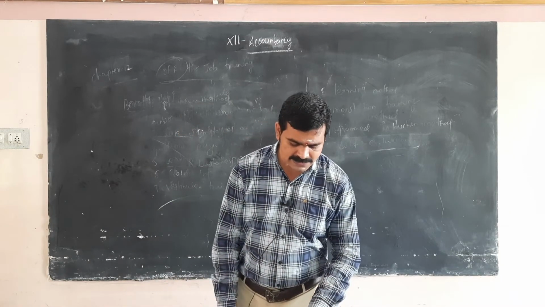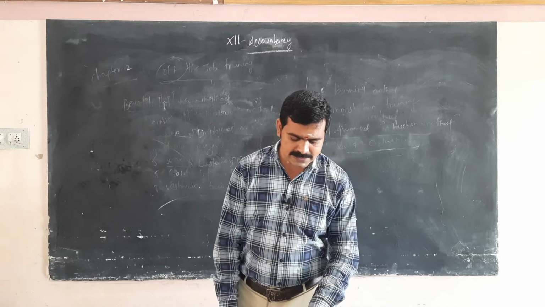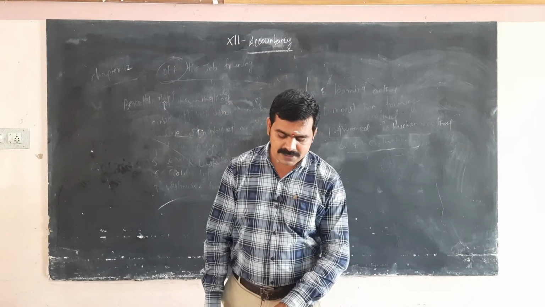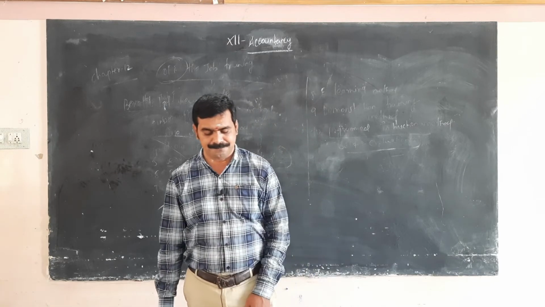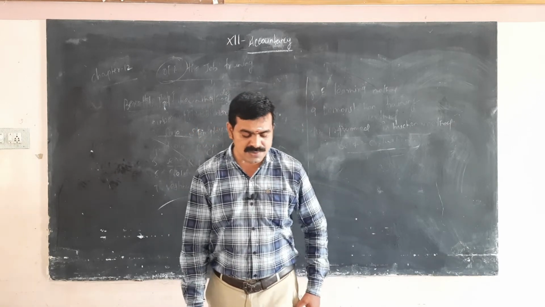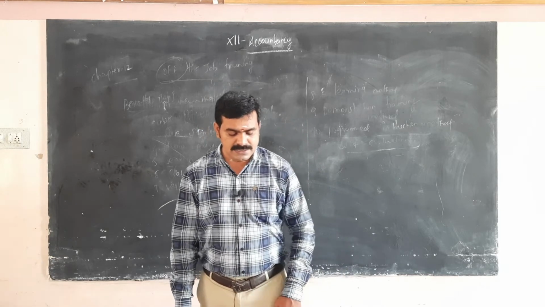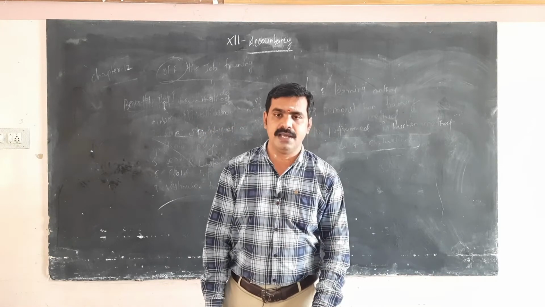In this problem, Seenu and Siva are partners sharing profit and losses in the ratio 5:3. In view of Kausalya's admission, they decided to increase the value of building by rupees 40,000.